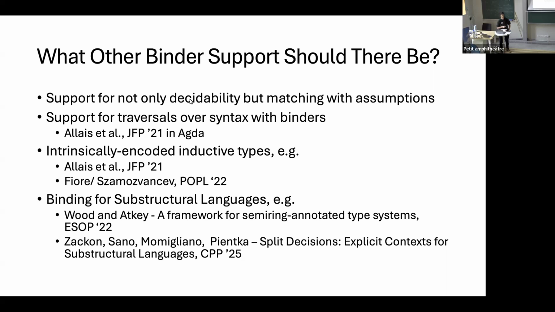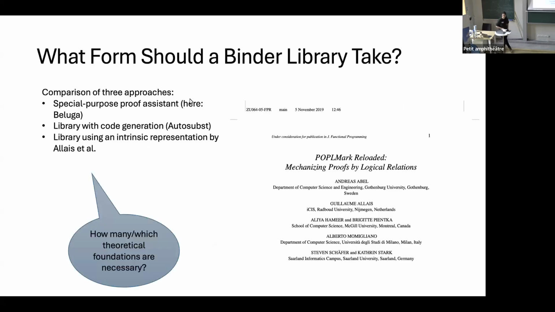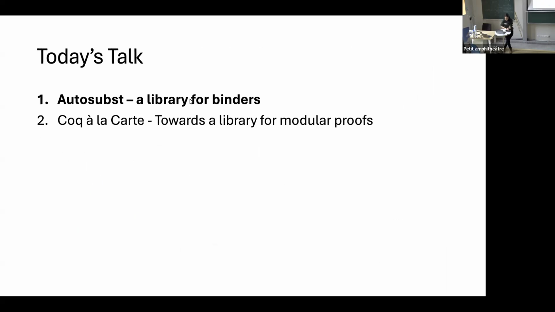For example, there is work by Alain and others in Actor. There's also some Isabelle development around this. There is work on intrinsically encoded inductive types, and a recent topic has been how to extend these kinds of libraries and supports to substructural languages. So for example, this is one approach which extends the work of Alain and others to substructural languages, and there was also a paper at this year's CPP which actually won a distinguished paper. Okay. And I think with this, let me go to the other part.